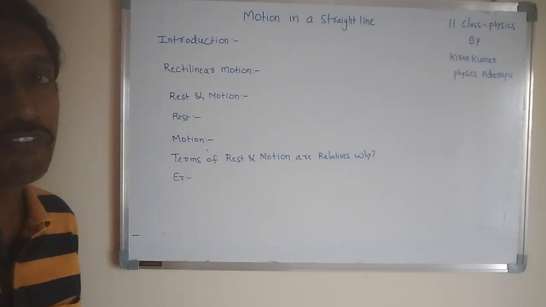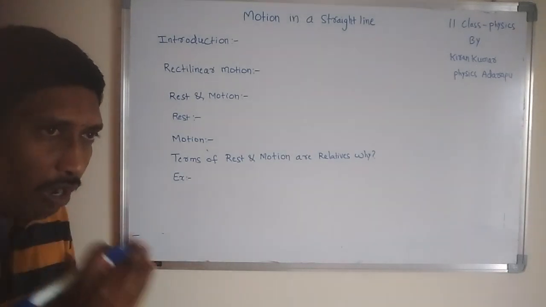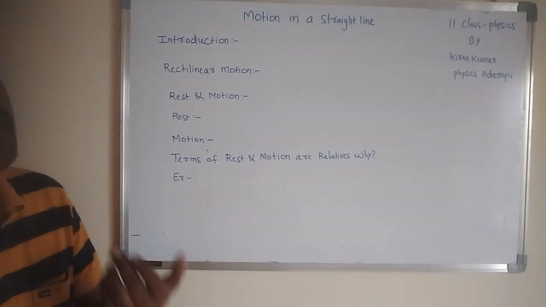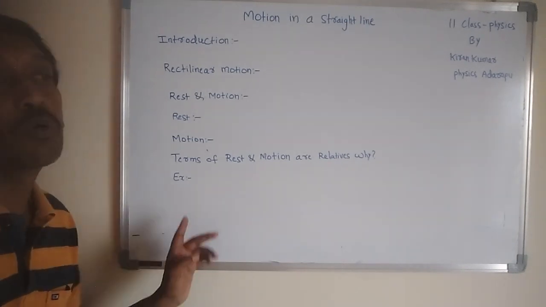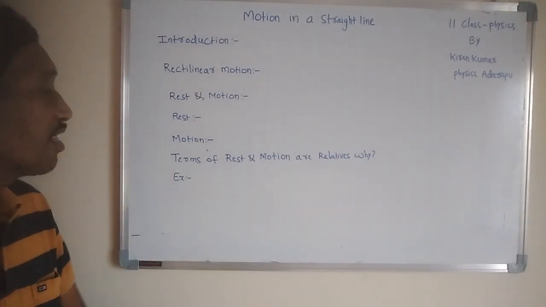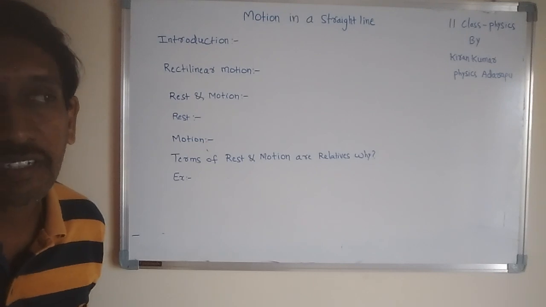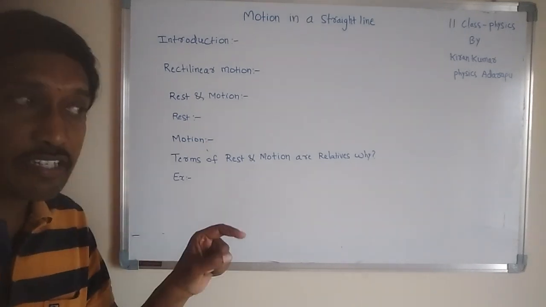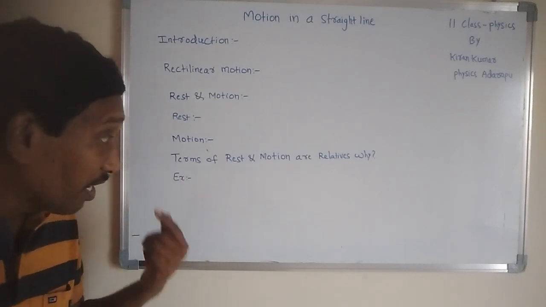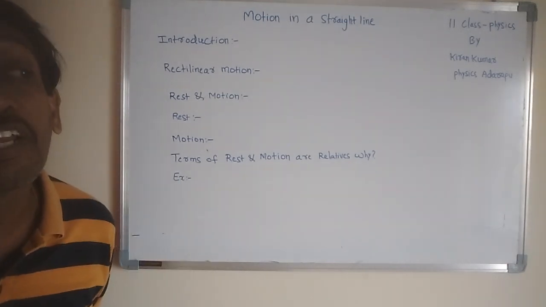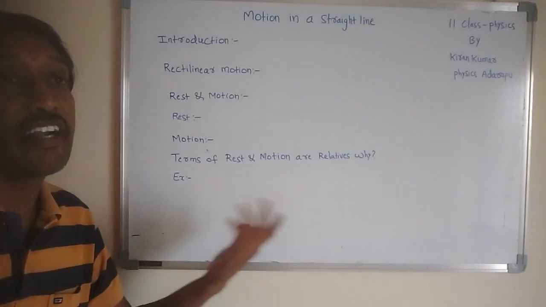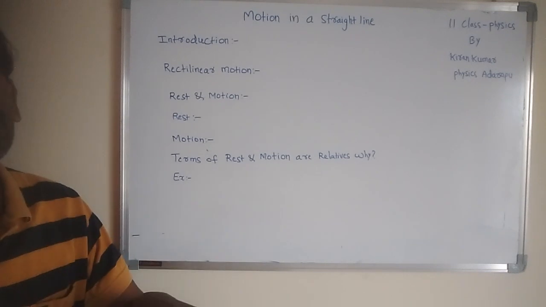For example, listen carefully. If you are traveling in a bus, you are at rest with respect to the co-passenger, but you are in motion with respect to the surroundings. The same person is sometimes understood to be at rest and sometimes in motion.